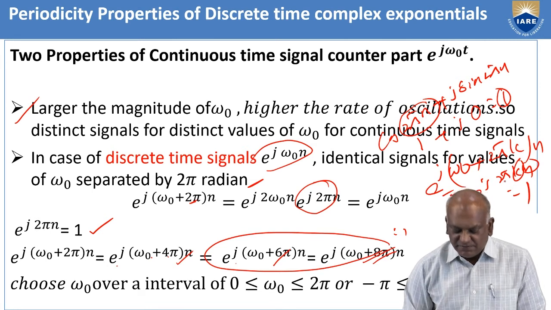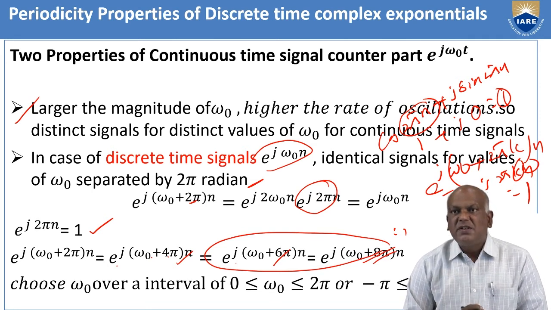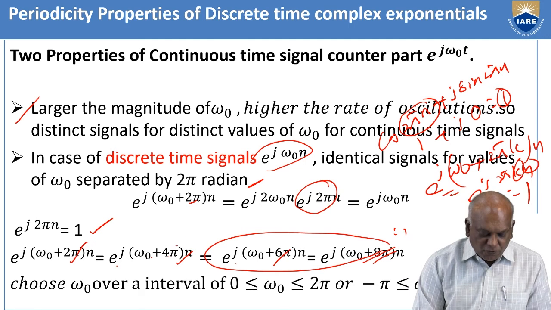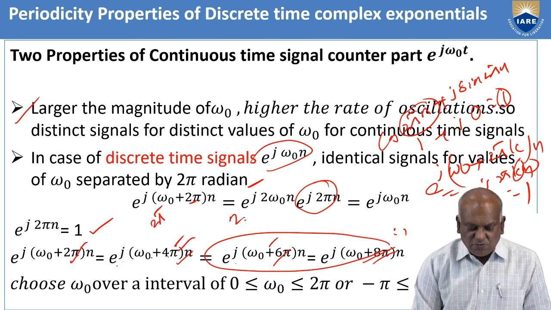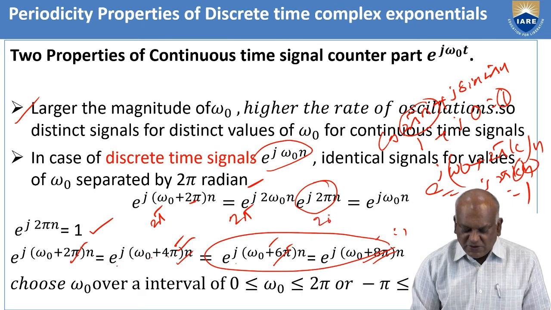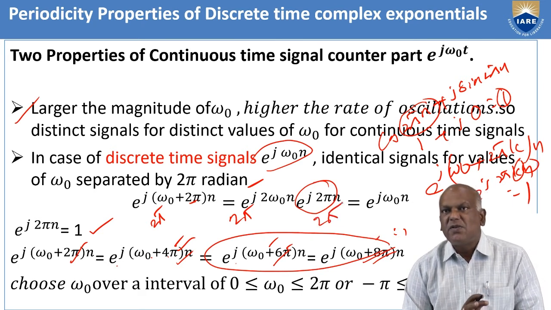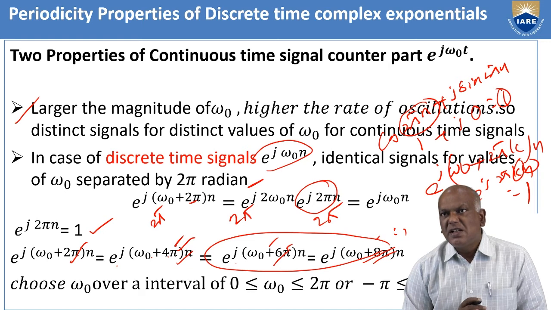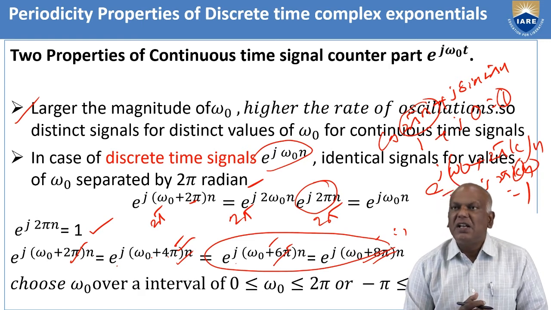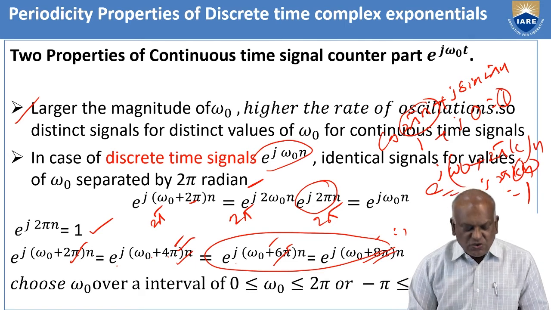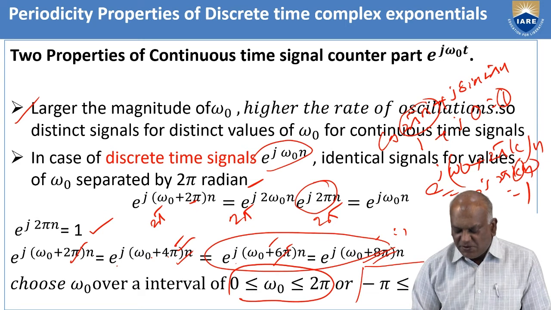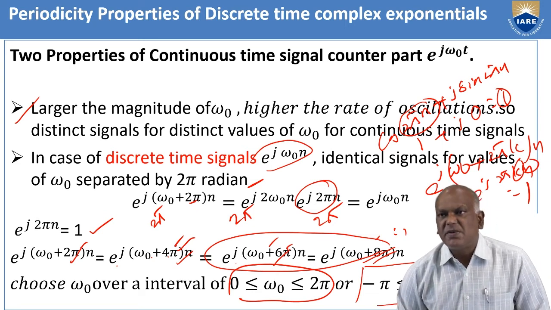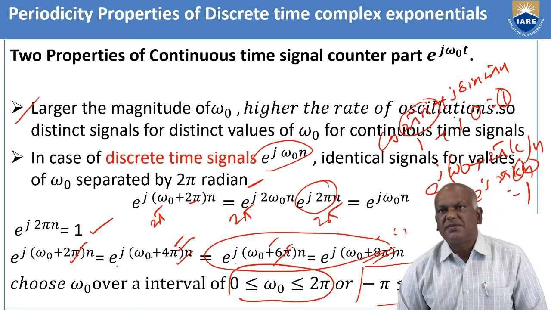That's why 2 pi to 4 pi, the difference is 2 pi radians; 4 pi to 6 pi, the difference is 2 pi radians; 6 pi to 8 pi, the difference is 2 pi radians. That's why discrete time signals form identical signals for values of omega naught separated by 2 pi radians. So you can always choose omega naught between 0 to 2 pi, or between minus pi to plus pi.